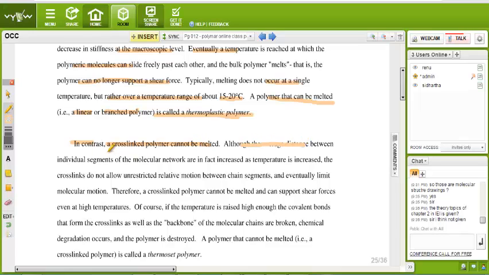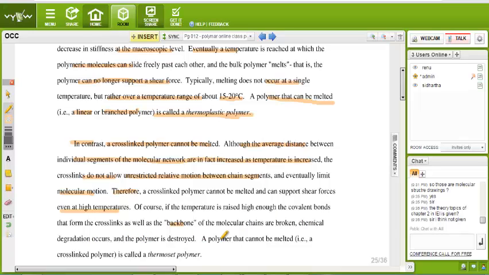Although the average distance between the individual segments of the molecular network does in fact increase as temperature is increased, the cross-links do not allow unrestricted relative motion between the chain segments and eventually limit the molecular motion. Therefore, a cross-linked polymer cannot be melted and can support shear force even at high temperature. Of course, if temperature is raised high enough that the covalent bonds that form the cross-links as well as the backbone of the molecular chain are broken, chemical degradation occurs and the polymer is destroyed.